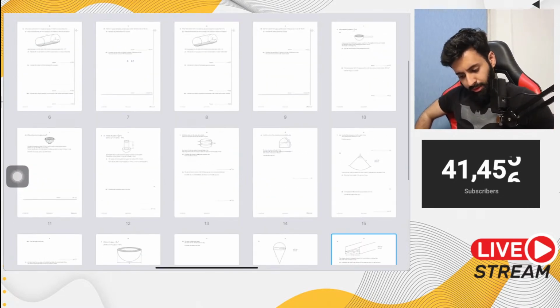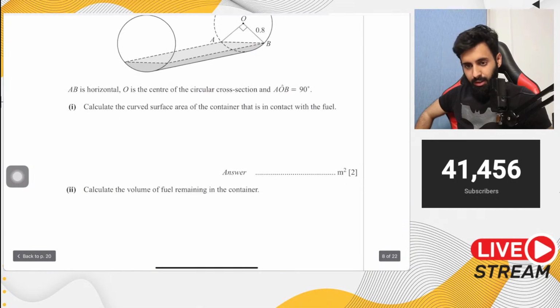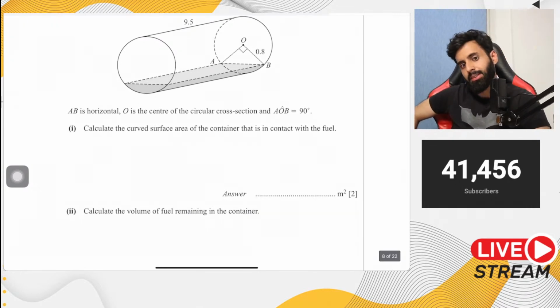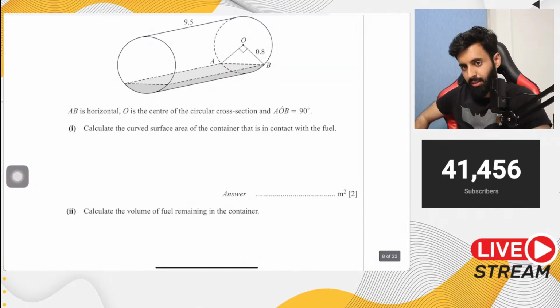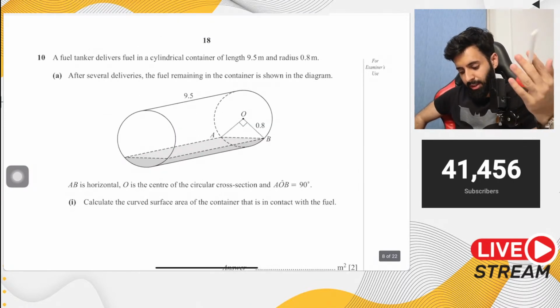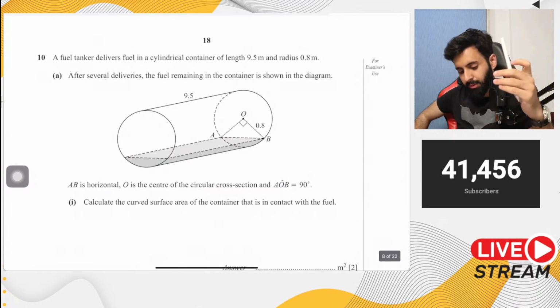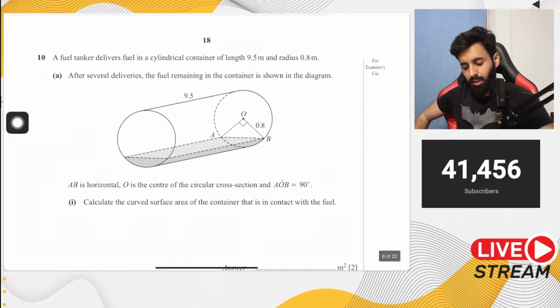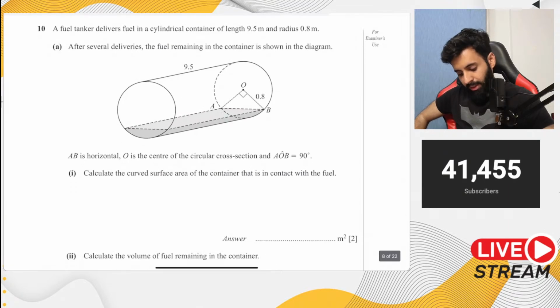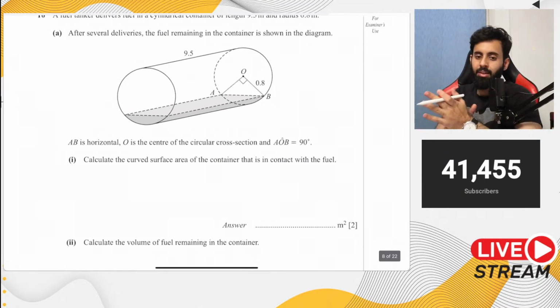So let's do an even more difficult question. Okay, ye ek acha sawal hai. Let's see what it says. A fuel tank delivers fuel in a cylindrical container of length 9.5 meter and radius 0.8 meter. After several deliveries, the fuel remaining in the container is shown in the diagram. AB is horizontal, so this is horizontal. O is the center of the circular cross section and angle AOB equals 90 degrees. Calculate the curved surface area of the container that is in contact with the fuel.